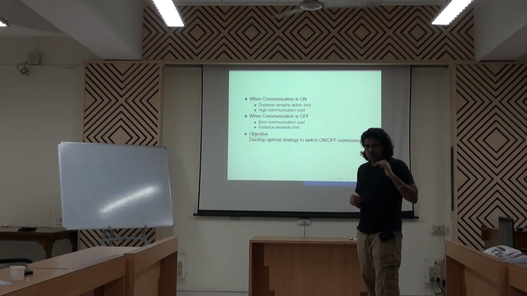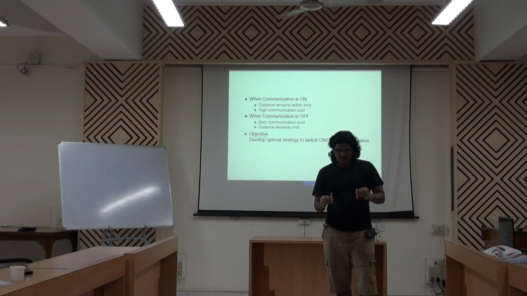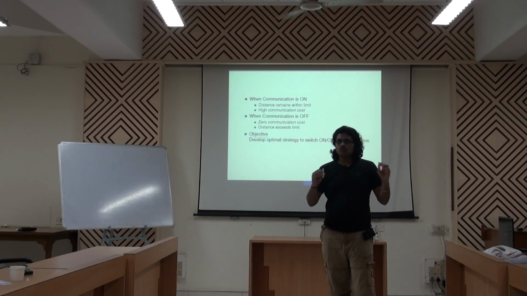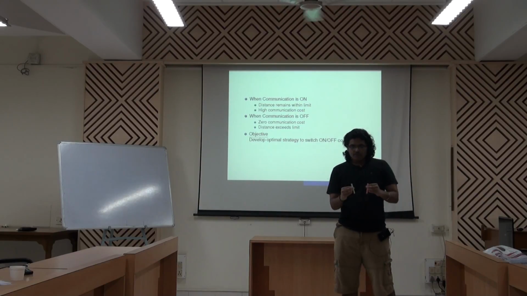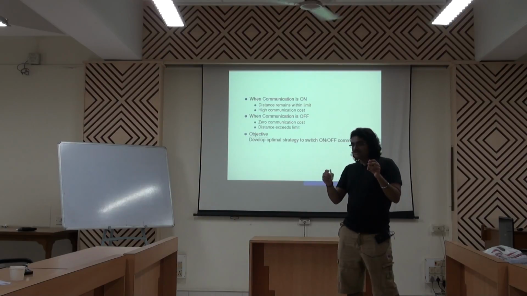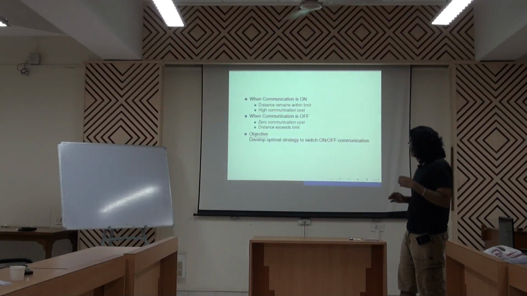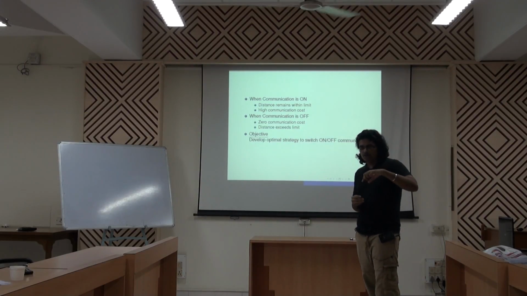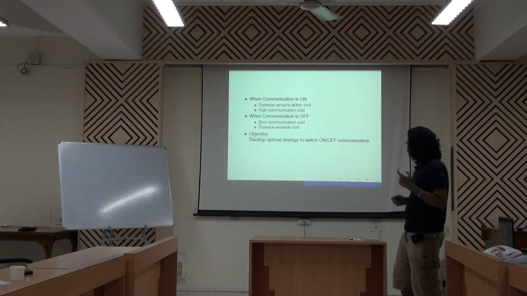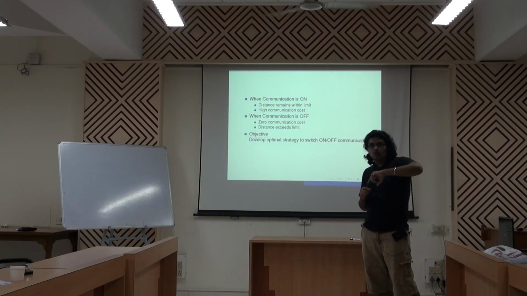So our idea is to keep communication intermittently on and off. We will allow the cars to communicate for some duration. With the communication they will come together for some time, and at that instant we will switch off the communication. The disturbance will come into the picture, and again the cars will try to go away from each other, and at some instant we will again switch on the communication. So we will intermittently switch the communication on and off in such a way that both objectives are met: the distance remains below D max throughout the whole journey, and the link is on for the minimum possible duration. So that is our problem, to come up with the optimal strategy of switching between the communication and no communication cases.